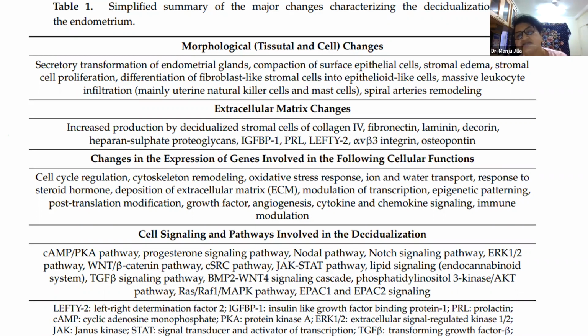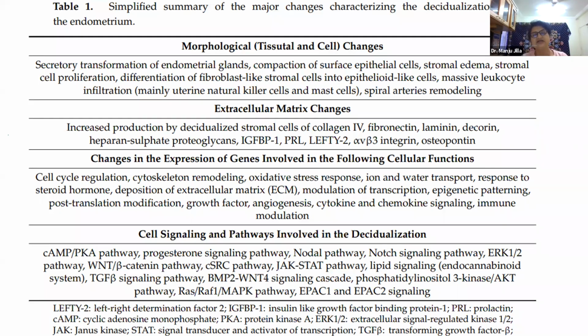Now, cytokines, chemokines, cell adhesion and cell signaling molecules are all small proteins. These chemokines and cell adhesion molecules are glycoproteins. They are sticky in nature and they attract the blastocyst, whereas cytokines are immunomodulators.